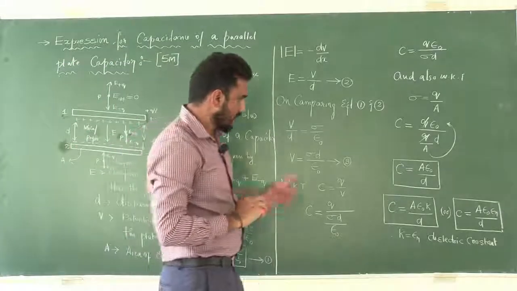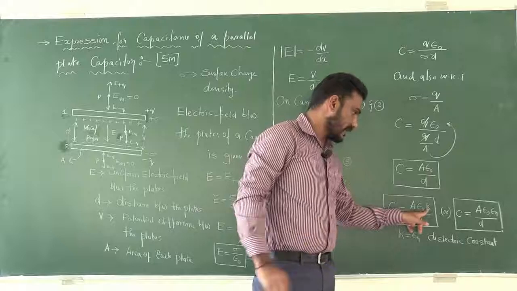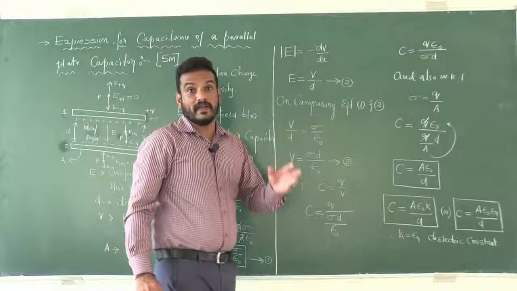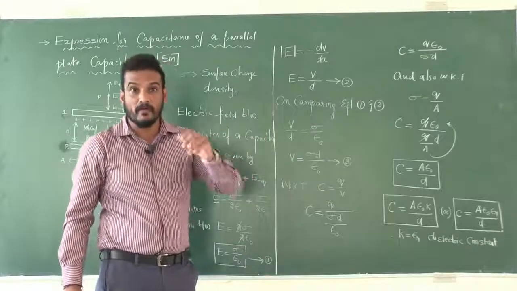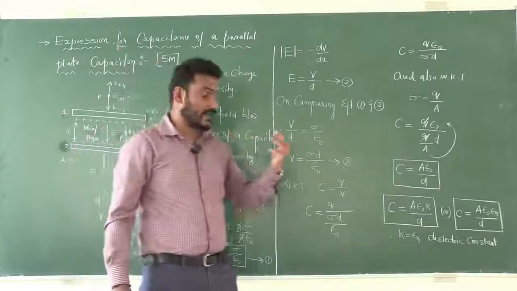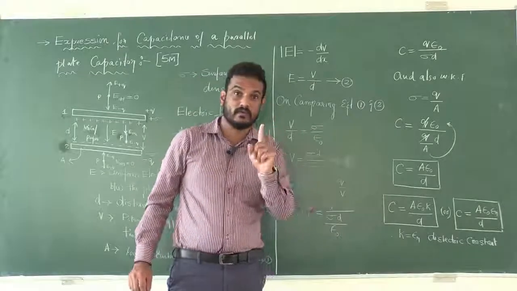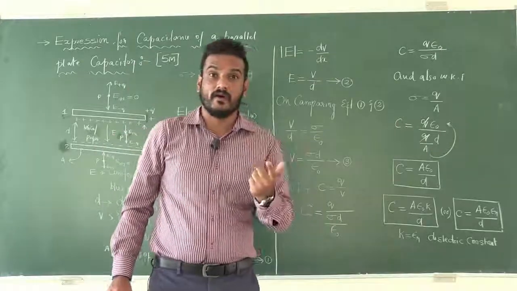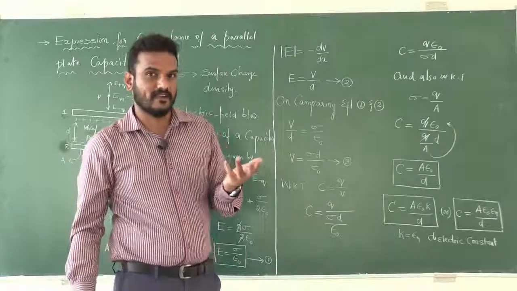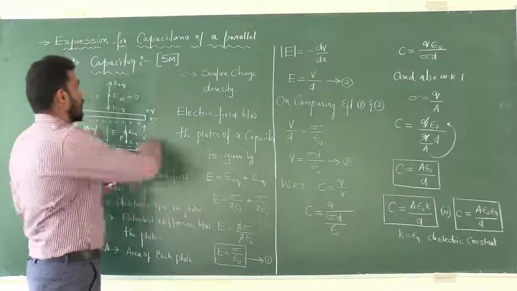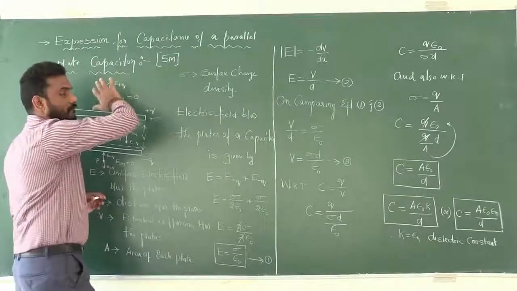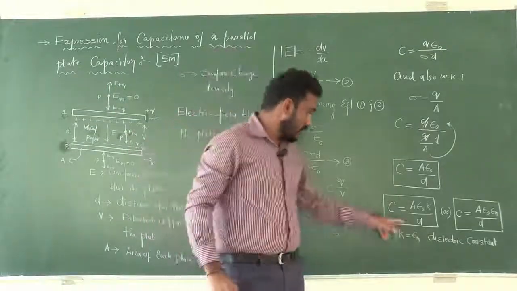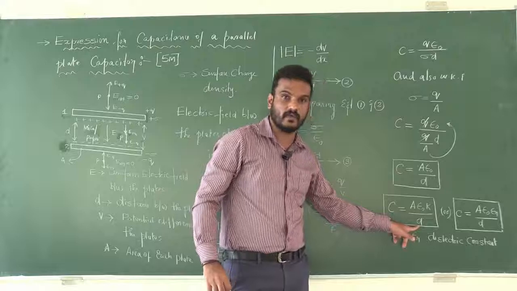First point. Next point, look at here, K. K is nothing but the dielectric medium. By introducing a medium of high dielectric constant, make a note of this point, we can also increase the capacitance of a parallel plate capacitor. Second point. And third point, in the denominator, what do we have?